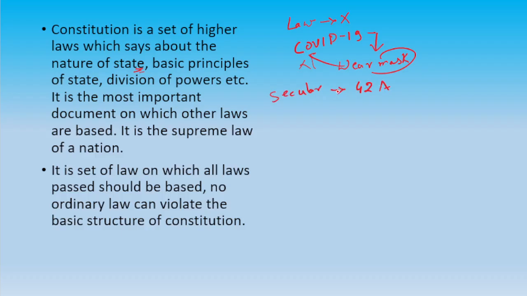But before that, when we study fundamental rights, we will know that the term secular was not explicitly mentioned in the constitution, but there was a secular state.